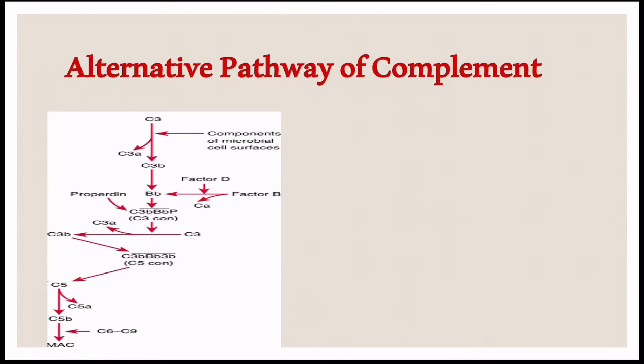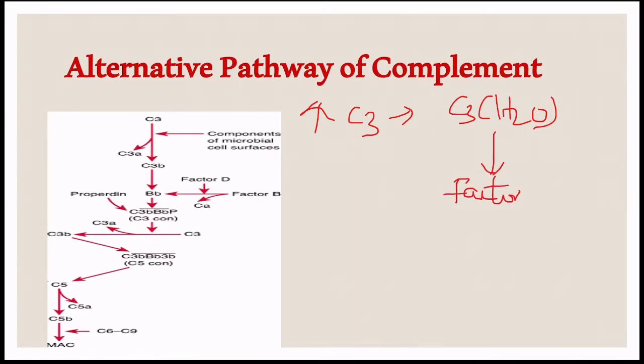C3b is continuously generated in small quantities in the circulation. At high concentrations, C3 undergoes hydrolysis and produces C3H2O. This C3H2O binds to factor B. This is cleaved by factor D to produce Ba and Bb.